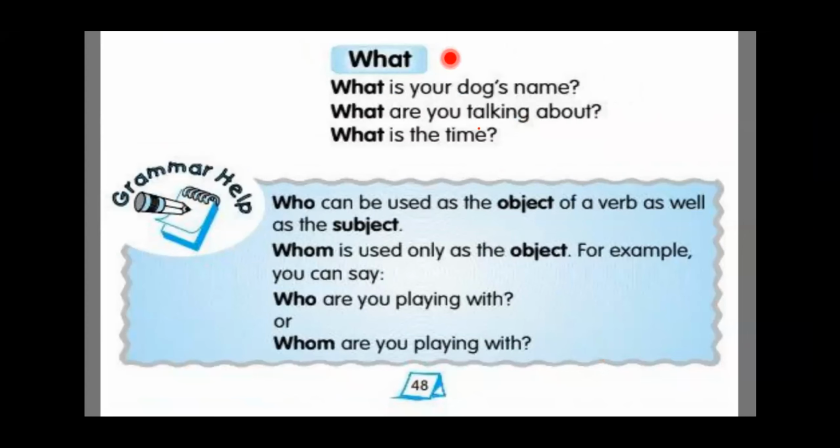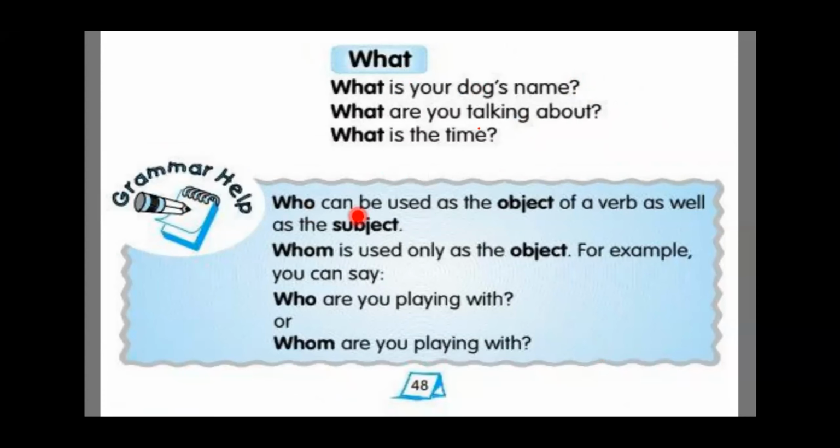What means क्या? Okay, what is your dog's name? आपके dog का नाम क्या है? क्या? Okay, what is nothing but क्या. What are you talking about? आप क्या बात कर रहे हैं? What is the time? अभी time क्या हो रहा है? Okay, so that is nothing but what. What is your name? आपका नाम क्या है? Okay, so what is used for that purpose.